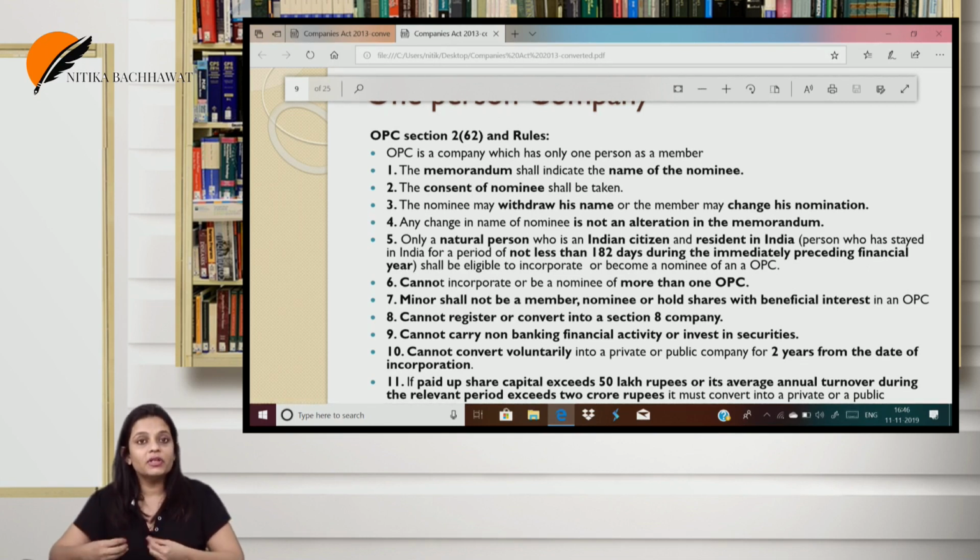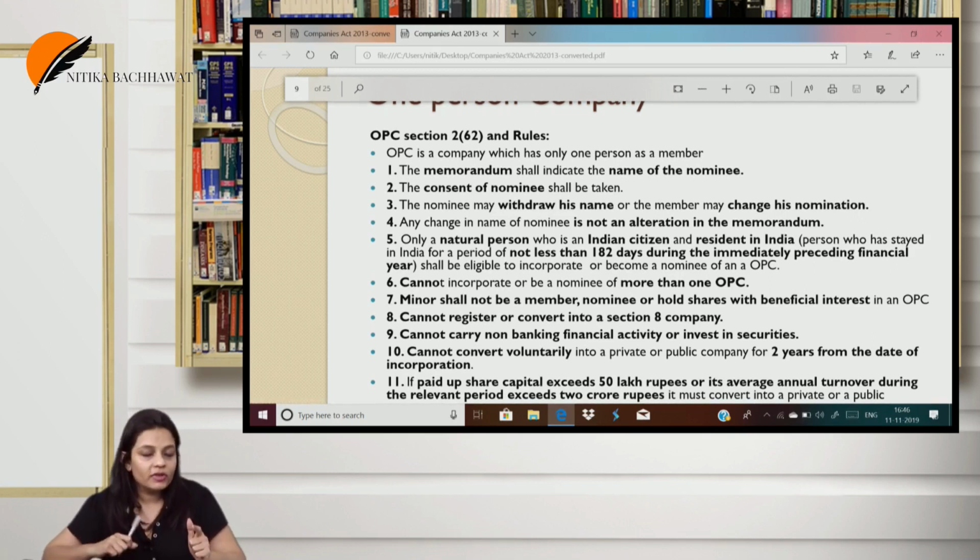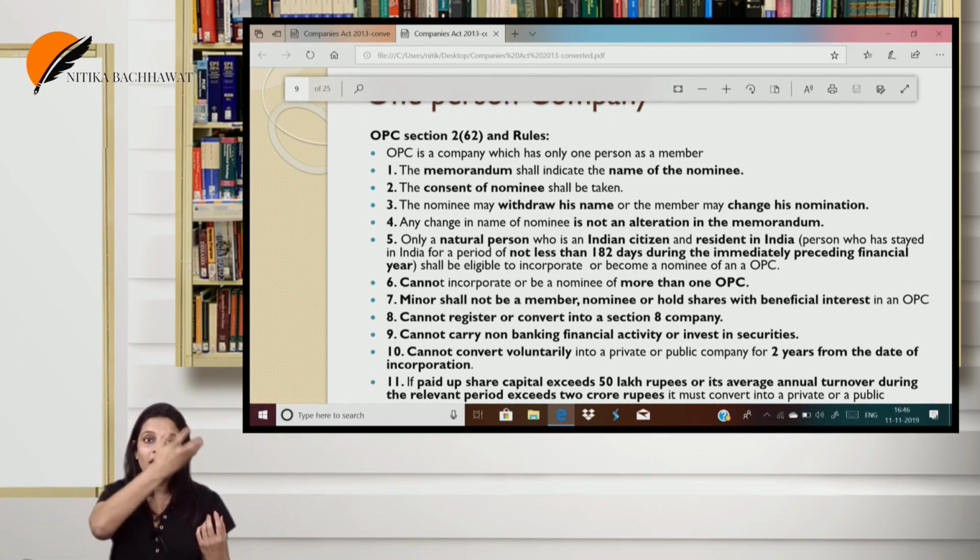What is a resident of India? One who has stayed in India for not less than 182 days in the immediately preceding financial year can be a member or a nominee of an OPC. Nominee: we mention the name of a nominee in the memorandum. The whole purpose of this nominee is that tomorrow, if anything happens to the member, he is dead or he is incapacitated, this nominee shall automatically become the member of the OPC.